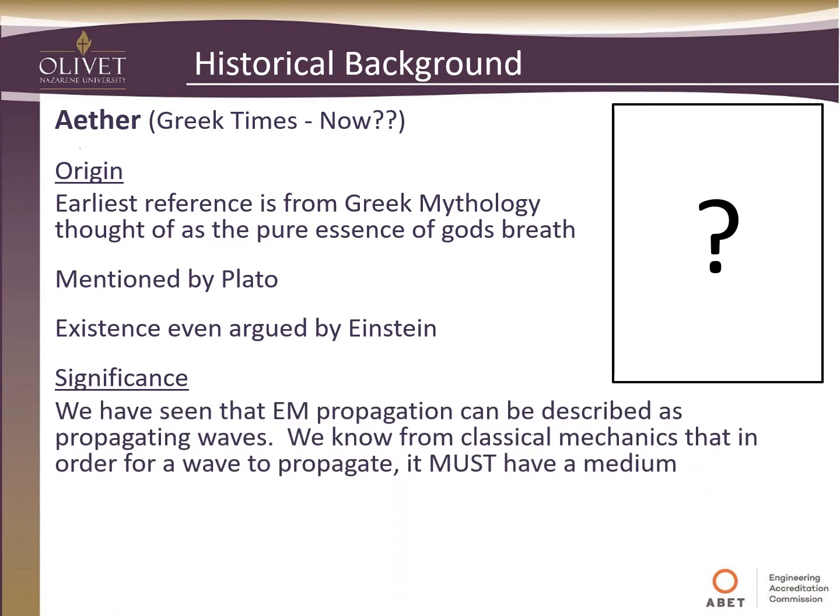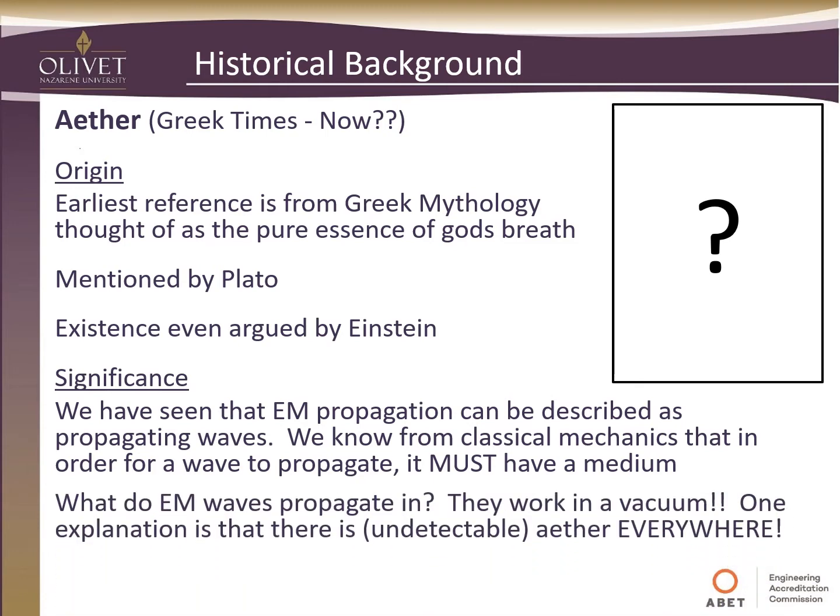What's the significance of ether? Well, we've seen that electromagnetic propagation can be described as propagating waves, and we know from classical mechanics that in order for a wave to propagate, it must have a medium, like water. When you throw a stone in water, you see the waves propagating in the water. What do electromagnetic waves propagate in? The reason we ask is because they still work in a vacuum. They work throughout space, basically anywhere. So one explanation from times past is that there is an undetectable ether that is everywhere.